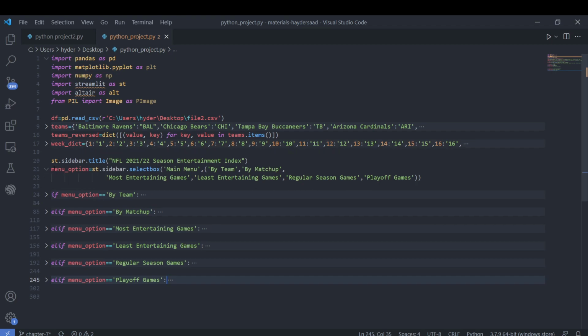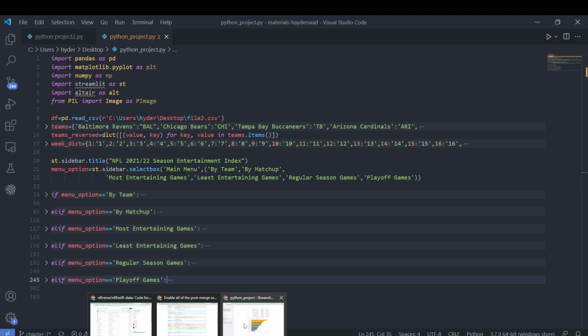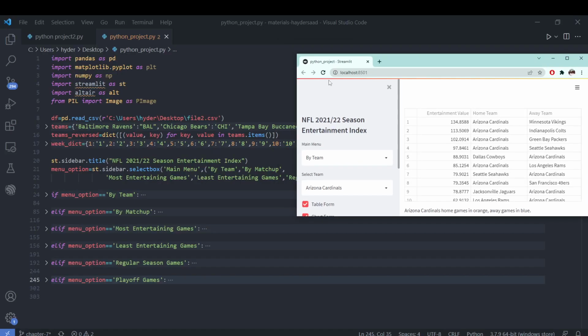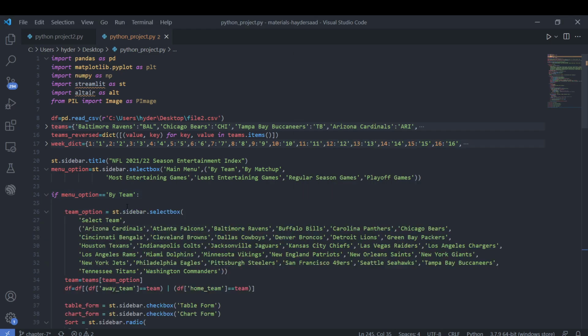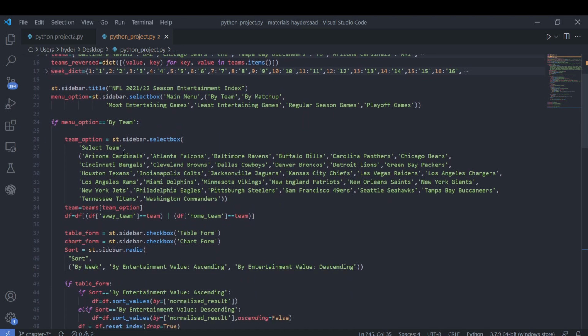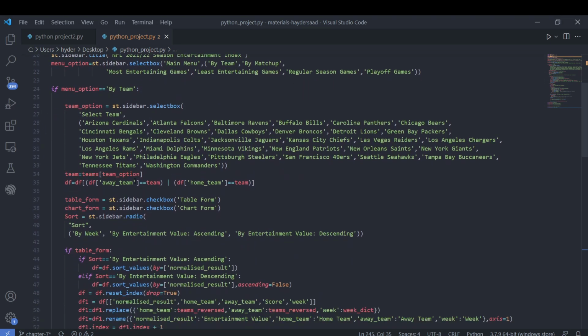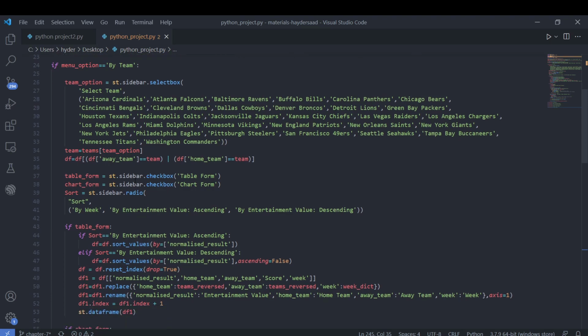With this sidebar, we are creating the menu. Depending on the option we select in the select box of the main menu, we have different if else statements. If, for example, we select the by team section, all of these are roughly the same. They have roughly the same logic.